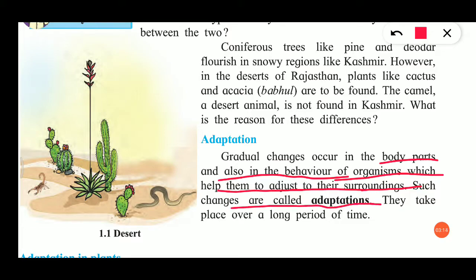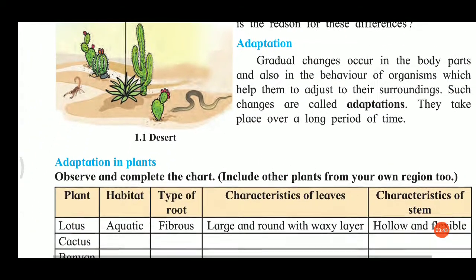So in animals or plants, there will be gradual change in their body parts according to climate and surrounding situation, and those changes we call adaptation. They take place over a long period of time. These changes do not happen in a few minutes, hours, days or years. It takes a longer time to adapt to the situation. That's called adaptation.